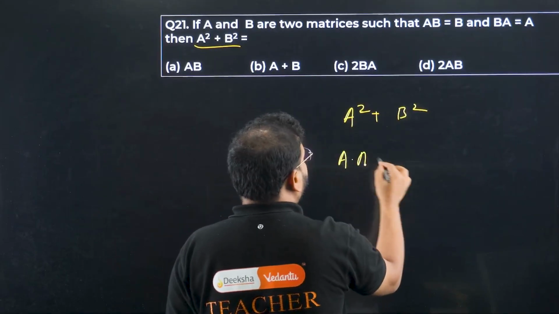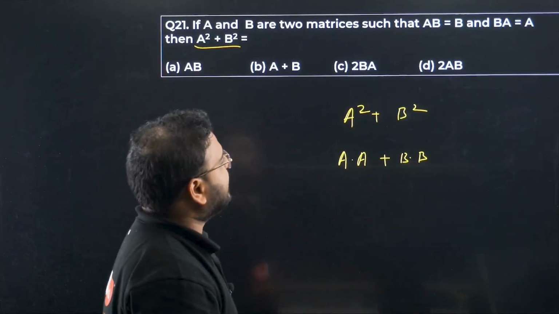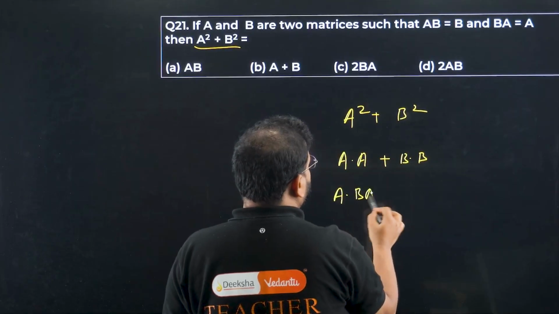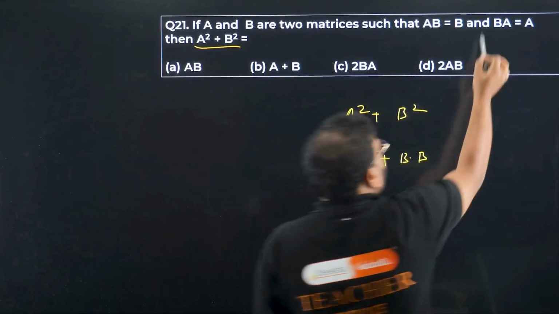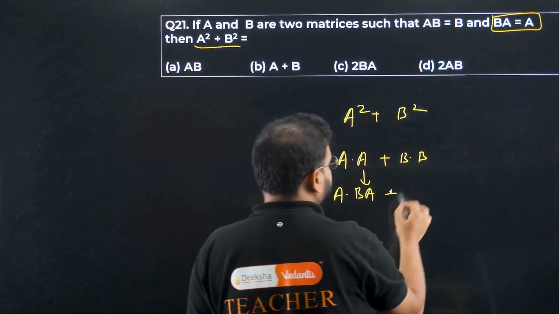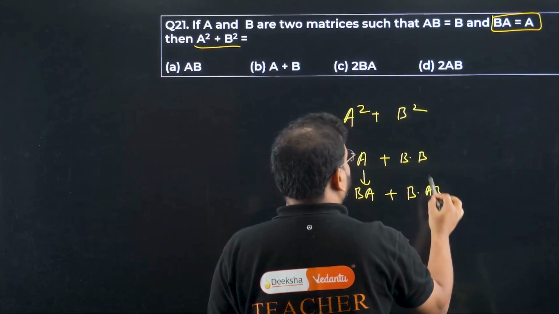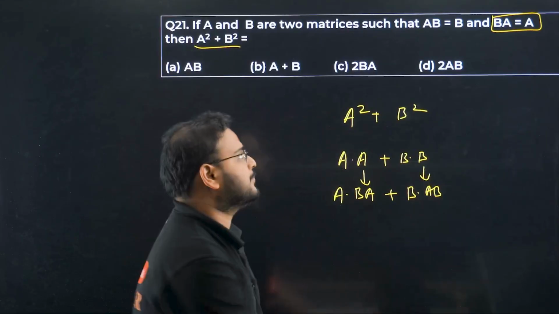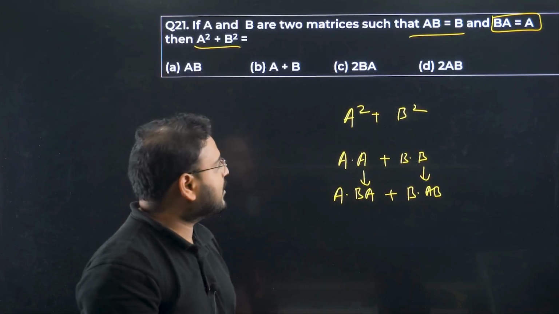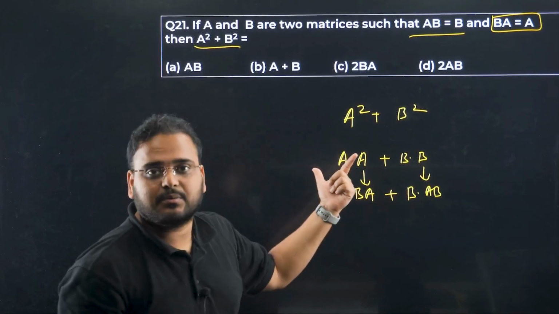A into A plus B into B. Write this A into A as ABA, replacing this A as BA, and write B into B as B into AB, replacing this B as AB. We have replaced BA as A and AB as B. They have given that in the question.